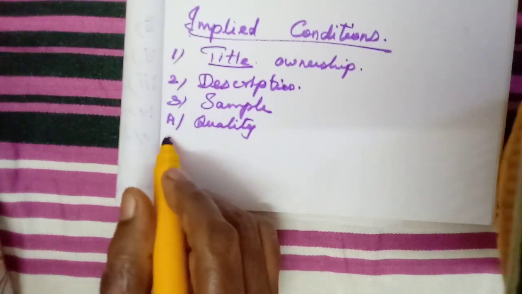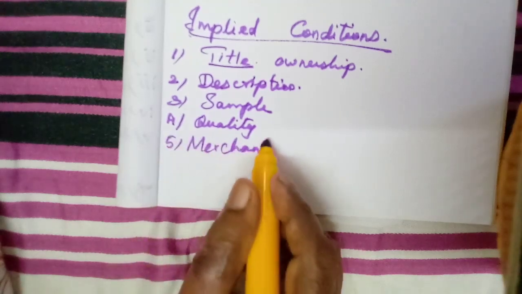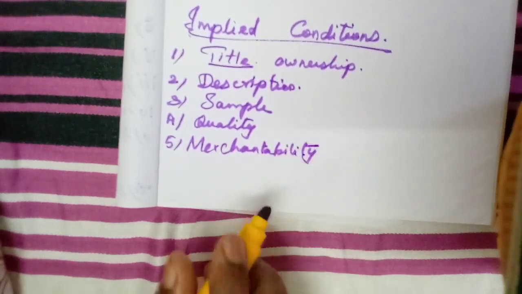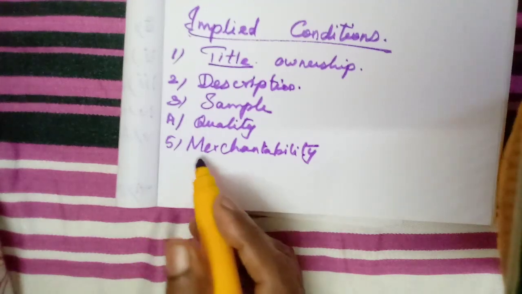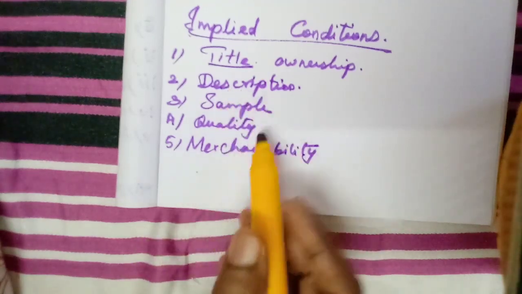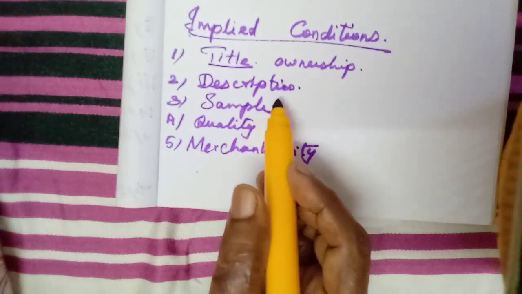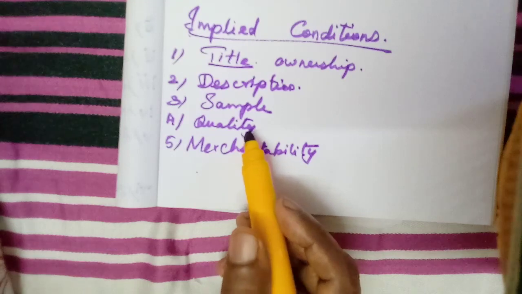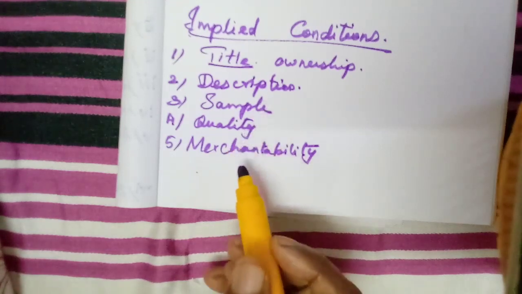Then conditions as to merchantability. Merchantability means we can say everything together. The quality described on the label must fulfill the purpose for which we are purchasing, the quality must be good, and it should be as per the sample.